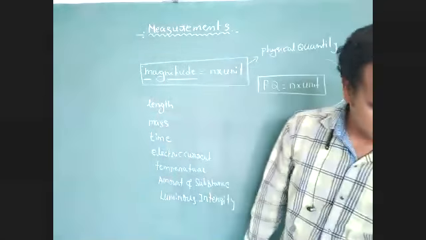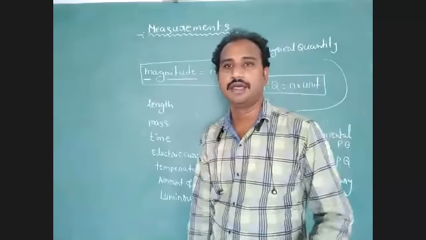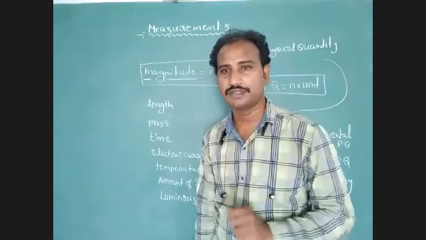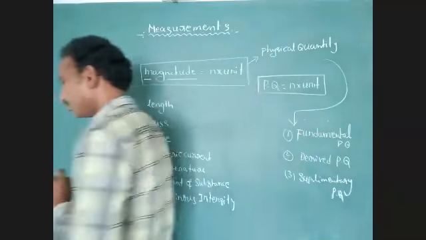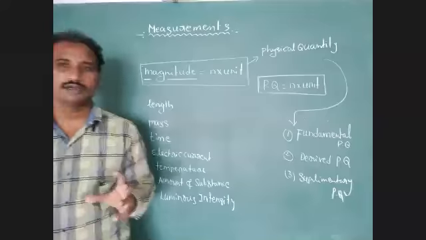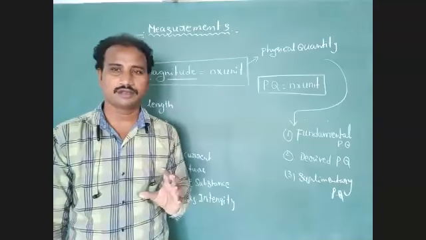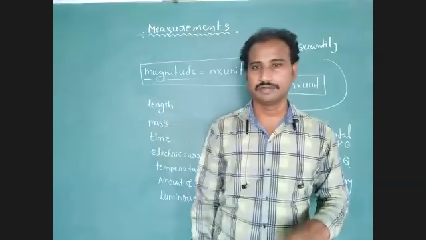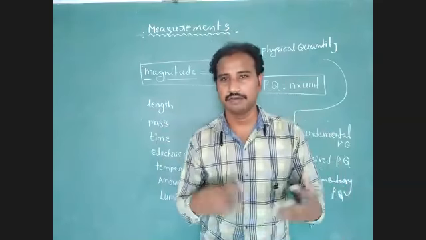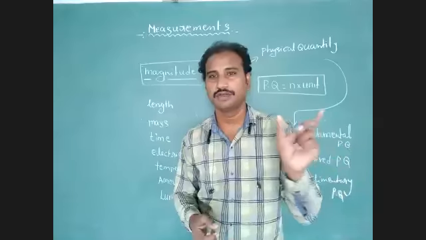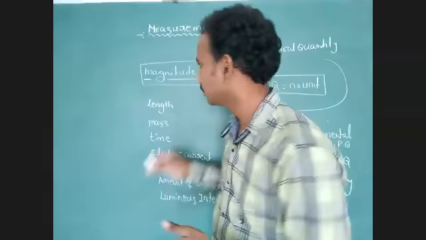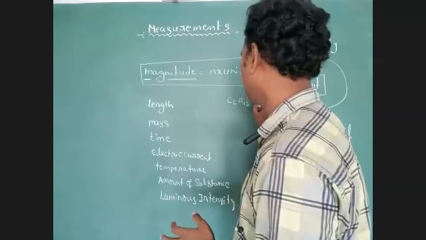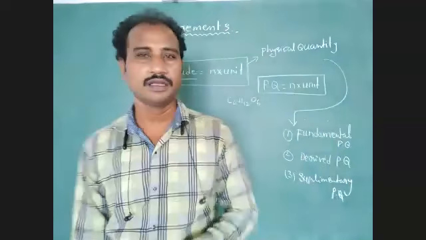These 7 physical quantities we have to express with the help of symbols. Symbols are very important for explaining physical quantities. For example, glucose: what is the formula for glucose? C6H12O6. What does it mean?